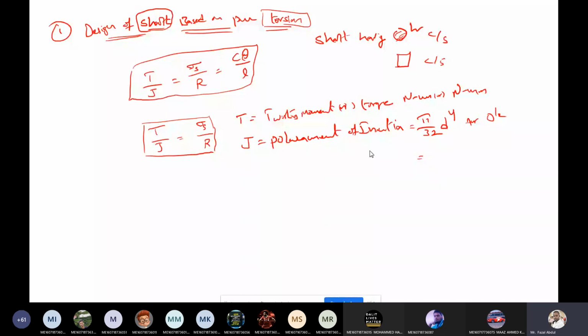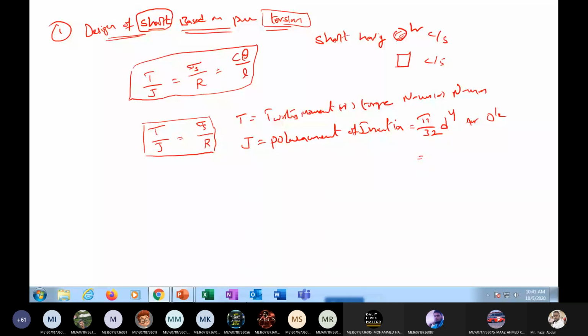You should remember. Do you know or don't know? If you don't know, then I will tell, because these equations are very important. Without the equation, you can't solve the problem.